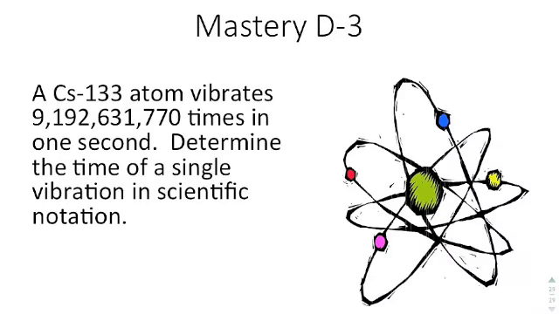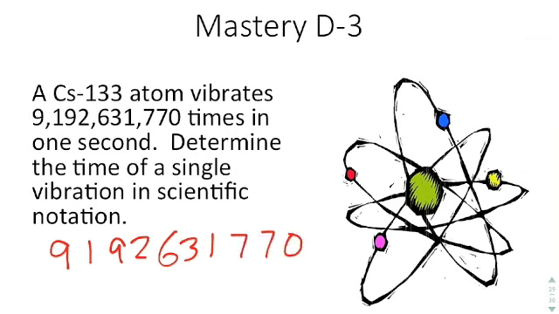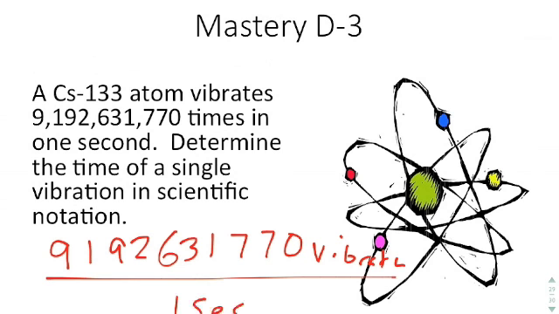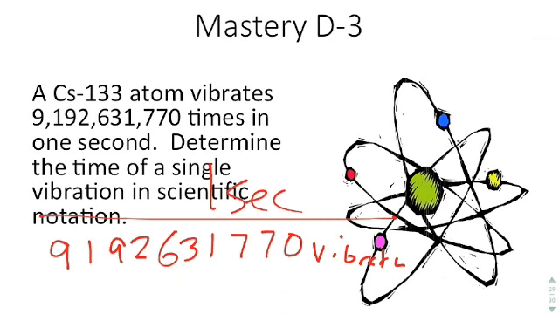The last example we have, it says a cesium-133 atom vibrates 919263177 times in 1 second. Determine the time of a single vibration in scientific notation. So this one's actually kind of tricky because this is saying you have 919263177 vibrations per 1 second, and you want to know what the time is per one vibration. So you actually need to flip these things. It should actually be 1 second divided by that.